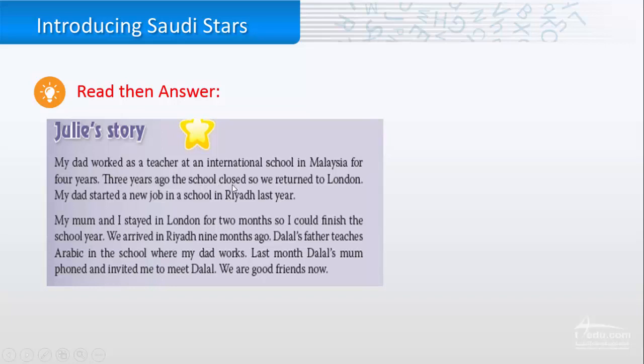3 years ago, the school closed. My dad started. My mom and I stayed. We arrived. So here, all the verbs are in the past. So the whole passage is written in the past tense.